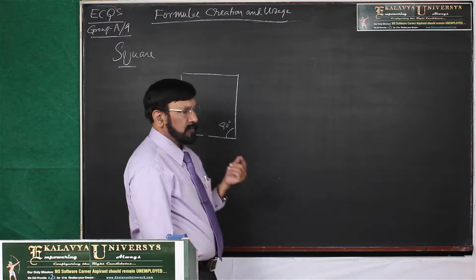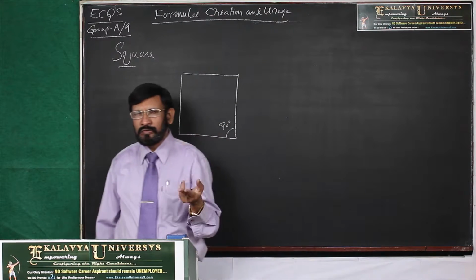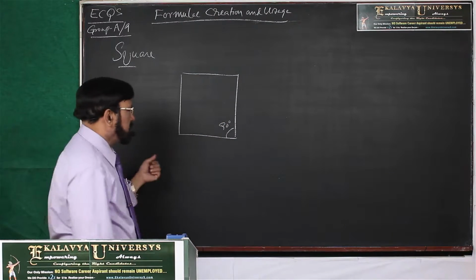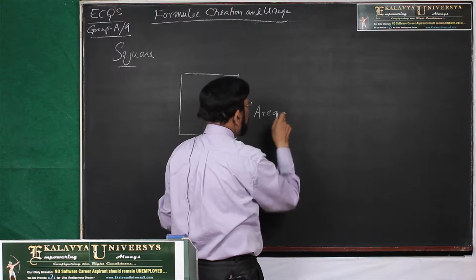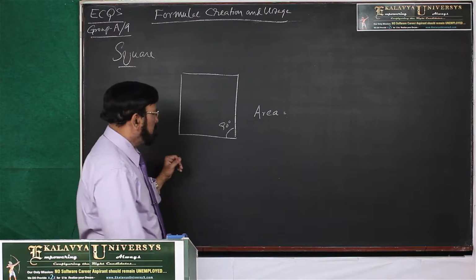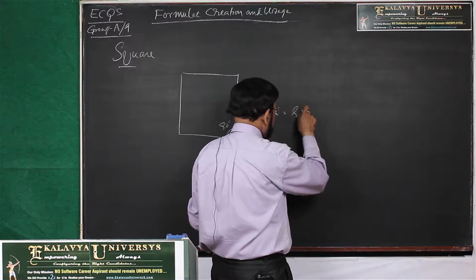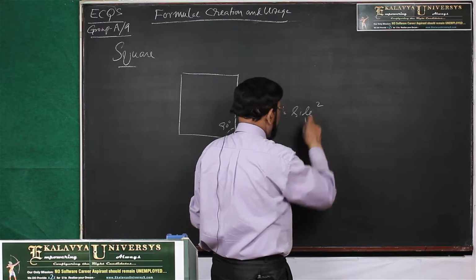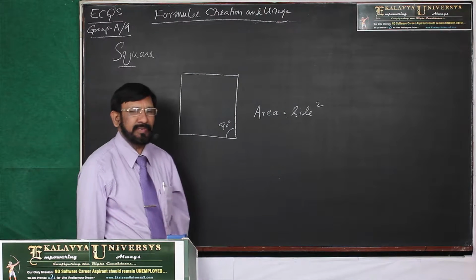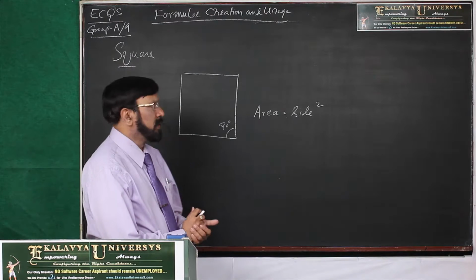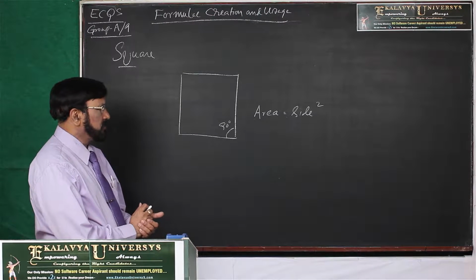Now, we normally use two formulae. What are those? The first one is the area of the square. Area of the square is side square. First we analyze that. We use side square. How is the side square formula created?